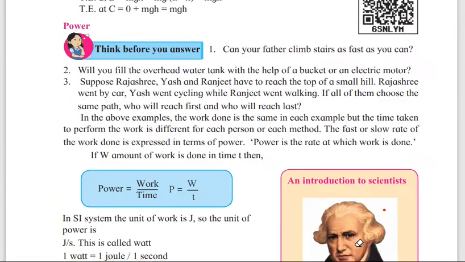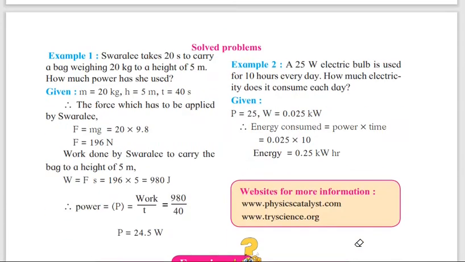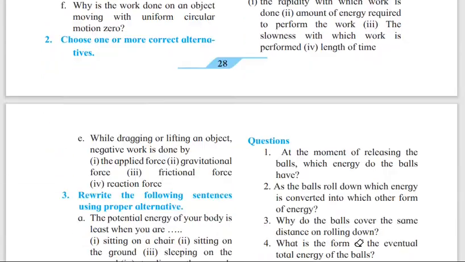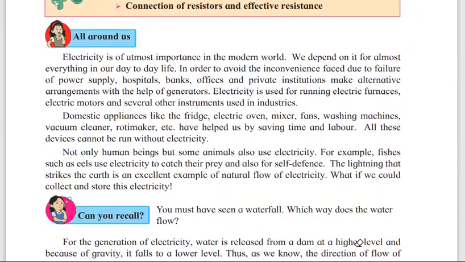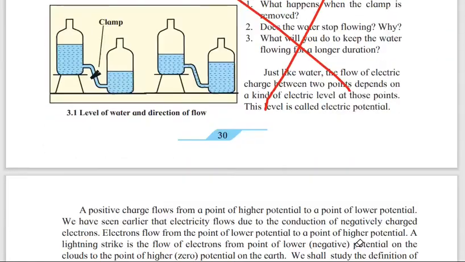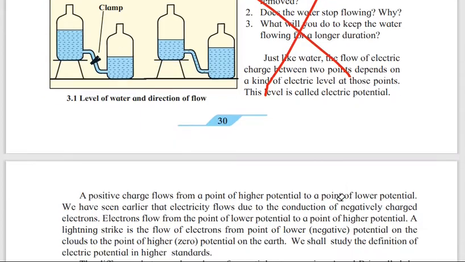Then next 27, an introduction to scientists. So in each and every page the introduction to scientists also has been deleted, it's been reduced, it is not deleted like for this year, it has been reduced. Now page number 29, the project is also not there. Then again we'll go to the third chapter, that is current electricity. Page number 30, this experiment on potential and potential difference, so this has been reduced.